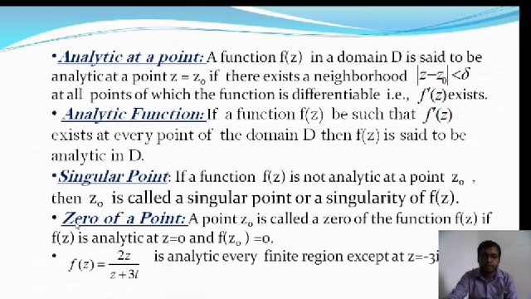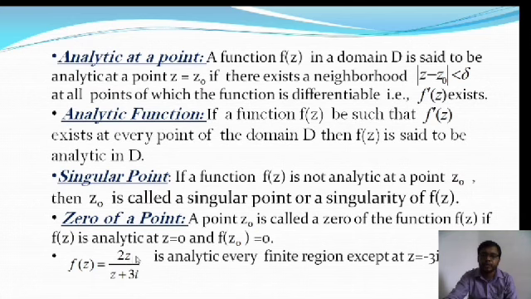Next we are going to discuss the zero of a function. This is the definition: a point z0 is called a zero of a function f of z if f of z is analytic at z0 and f of z0 is equal to 0. We'll take an example, f of z is equal to 2z by z plus 3i. The zero of this function is found when the numerator is 0, that is, z equal to 0, and the singularity is found when the denominator is 0.